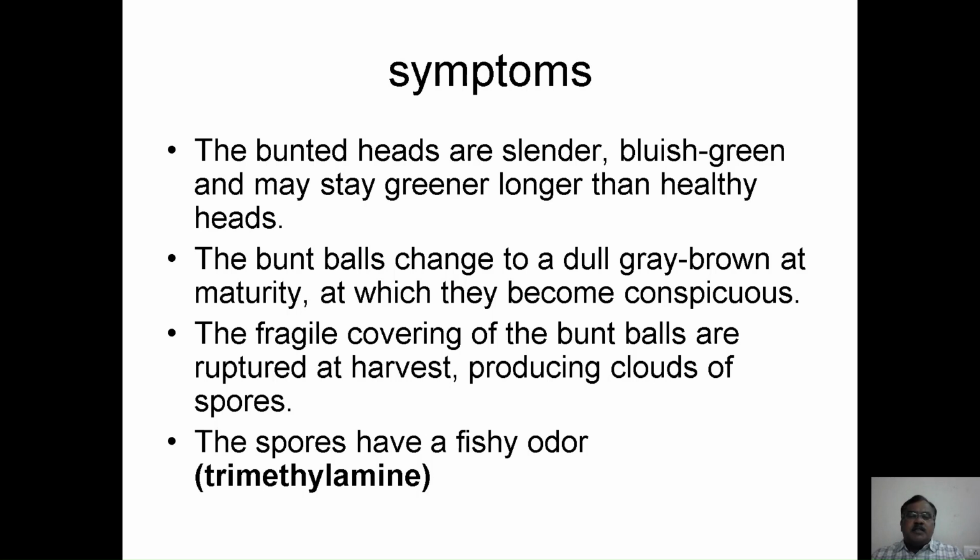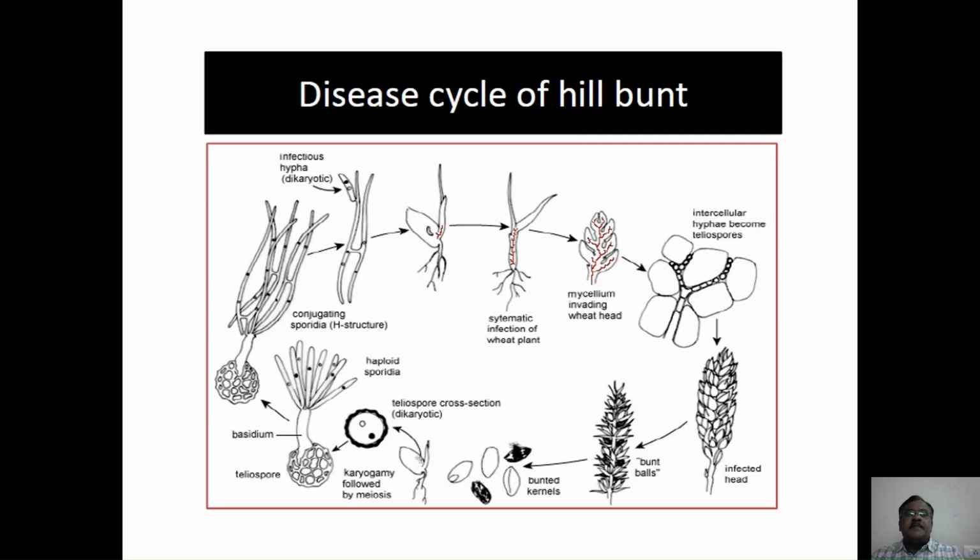These bunt balls change into a dull grey brown at maturity, at which they become very conspicuous in nature, and the fragile covering membrane of the bunt balls, the peridium mentioned earlier, ruptures at the time of harvest, producing dusty clouds of spores. These spores have a fishy odor caused by a specific compound called trimethylamine. And this is the life cycle of the hill bunt.